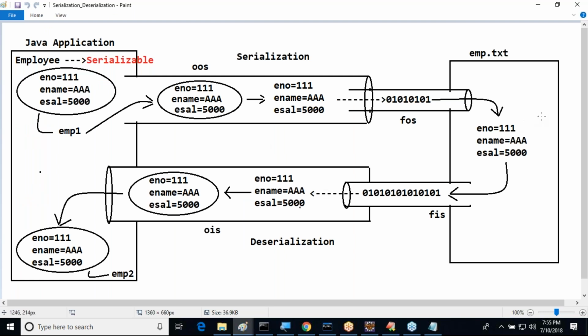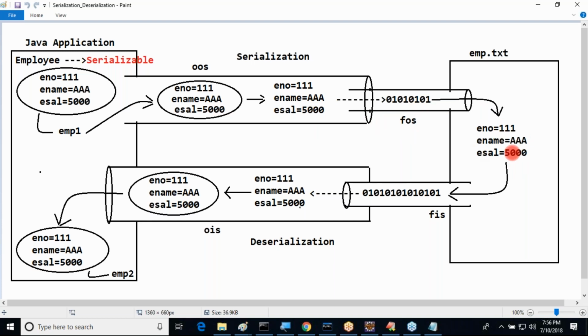In serialization, we are giving this employee object to the object output stream. Object output stream performs serialization, separating data from the object and sending the data to the file output stream. The file output stream sends the data to the emp.txt file. In the emp.txt file, the data will be stored permanently.